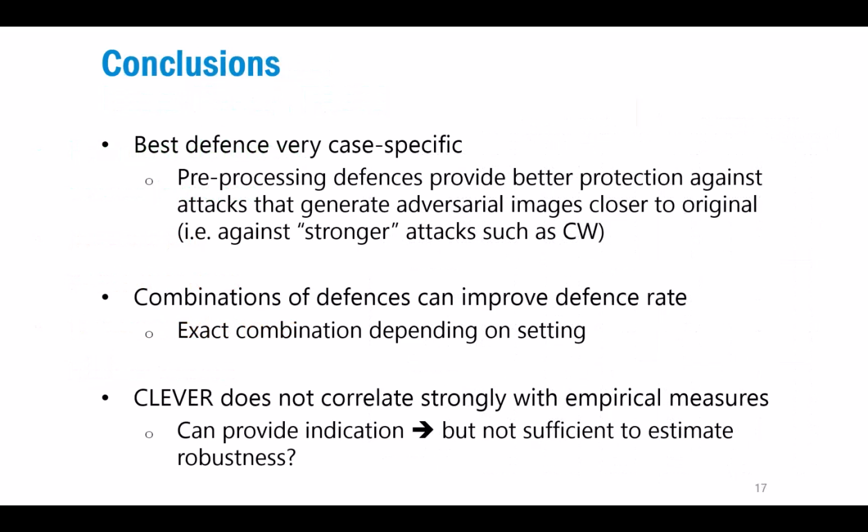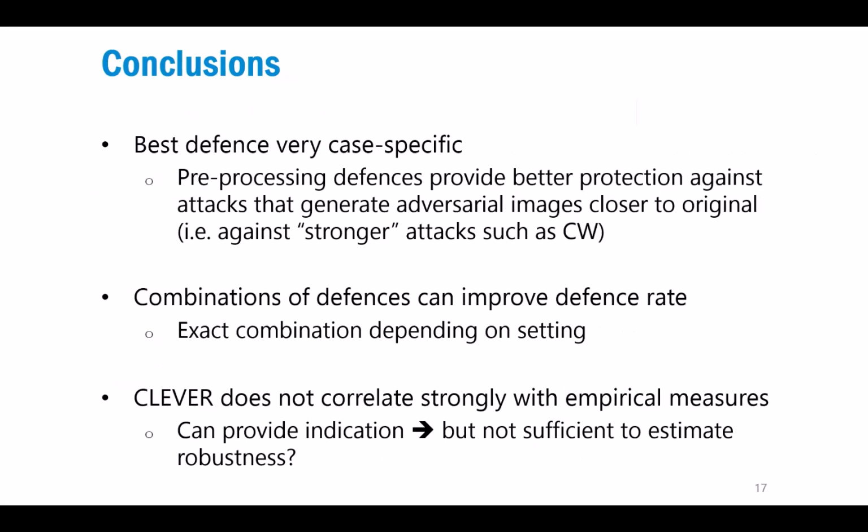So as a conclusion, the best defense against various attacks is really, unfortunately, very case specific. One observation is that the pre-processing defenses actually work better against stronger attacks. This sounds a bit counterintuitive, but stronger in this case means introducing less perturbation, which also means that this little perturbation is maybe easier to remove by this pre-processing method.